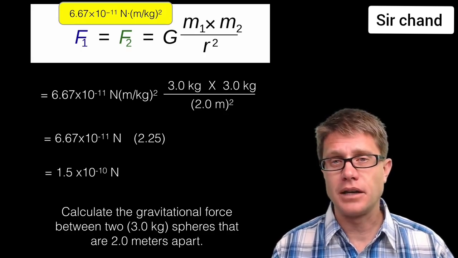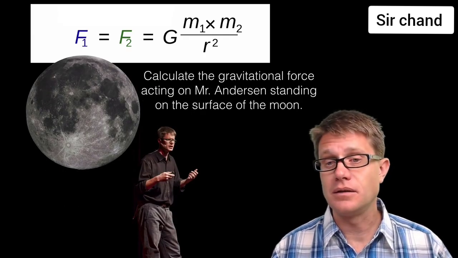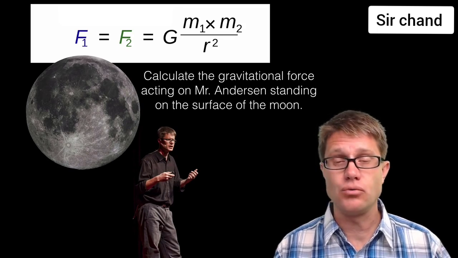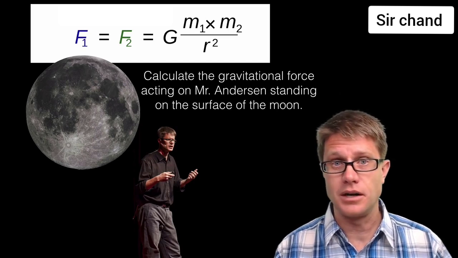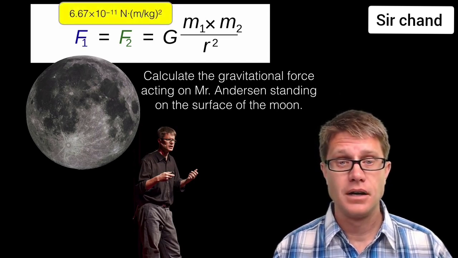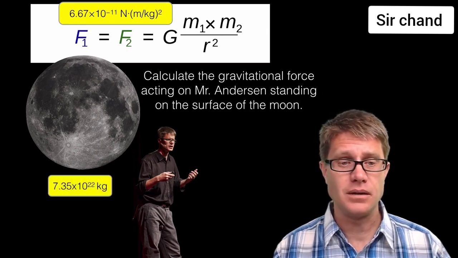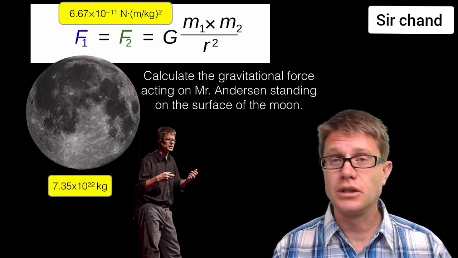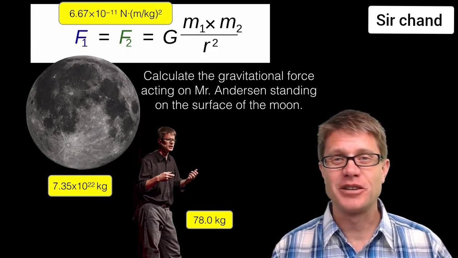Let me give you a problem that I'd like you to answer. Calculate the gravitational force acting on me standing on the surface of the moon. If you're given a problem like this, what do you have to figure out? Well, the gravitational constant is going to be constant, so you already know that. But what else do you need to know? You need to know the mass of the moon and the mass of me. The mass of the moon is a really large number, and the mass of me is large, but not that large. What else do we need to know?